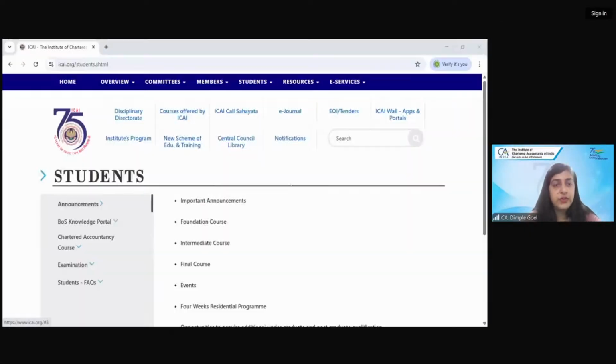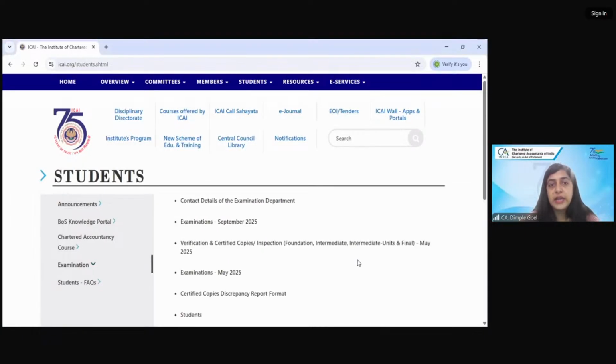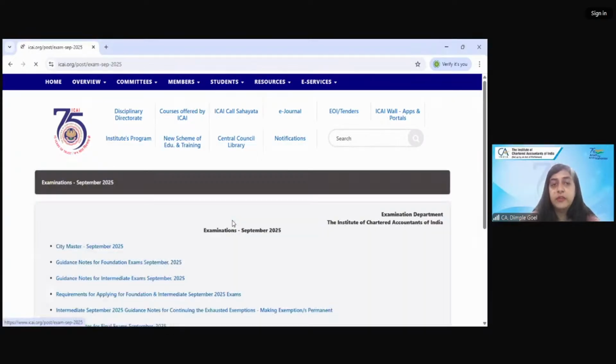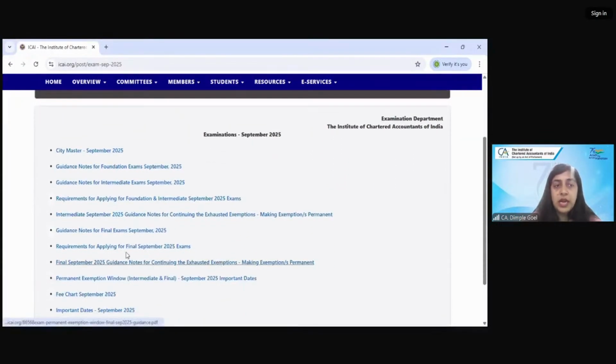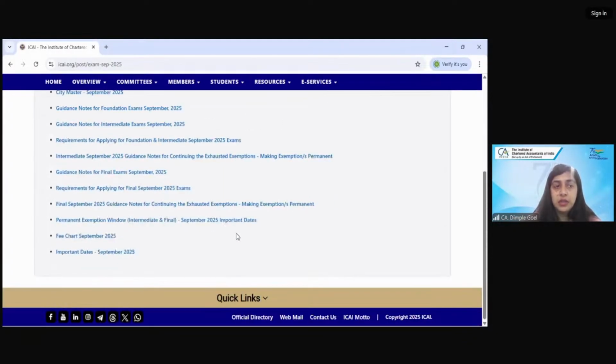This is the institute website, students. In the examination section, there are many details regarding your contact details of the examination, your examination guidelines for September 25, the date, city master, your guidance note for foundation and intermediate, what are the requirements for applying, the guidelines, everything is there in important days.